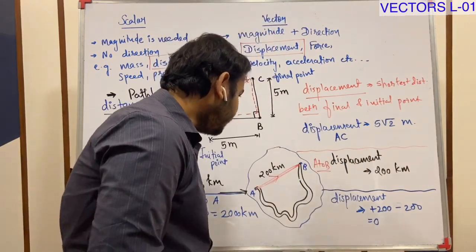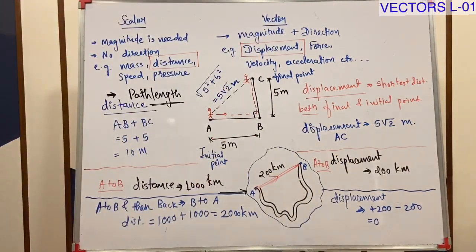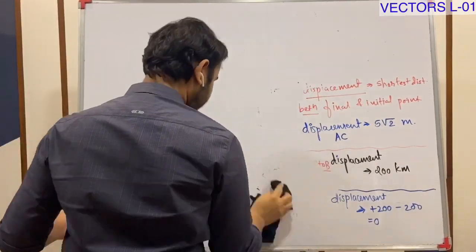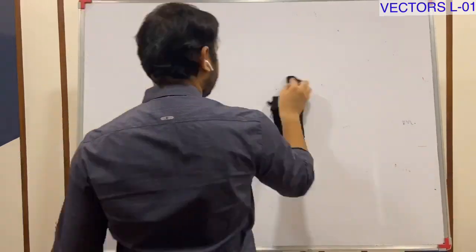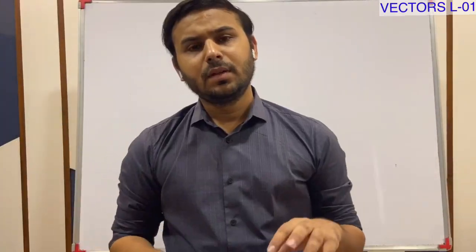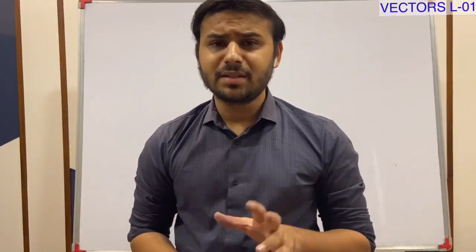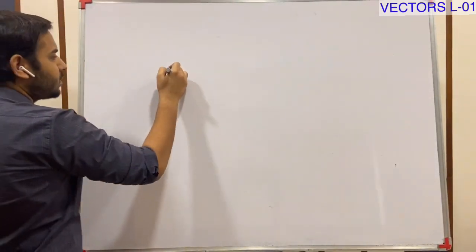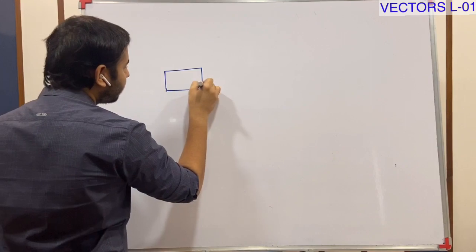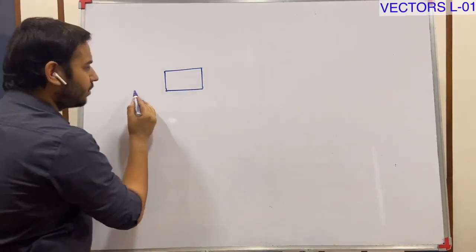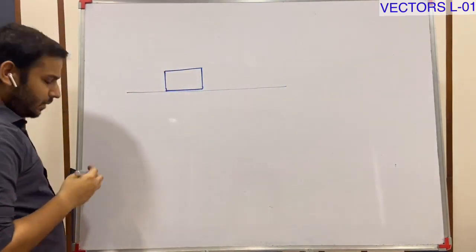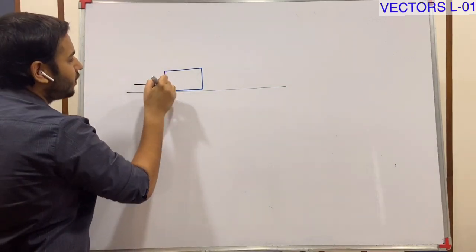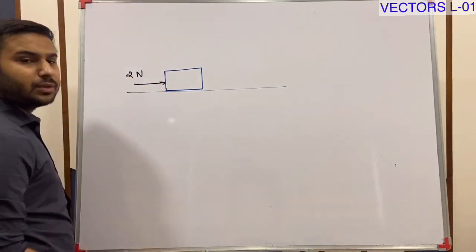Okay. Let us take an example for force. Suppose an object is situated somewhere here, okay, on a platform, and I am applying force of say 2 Newton.